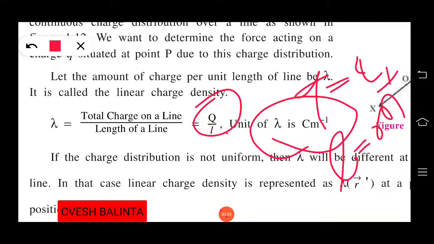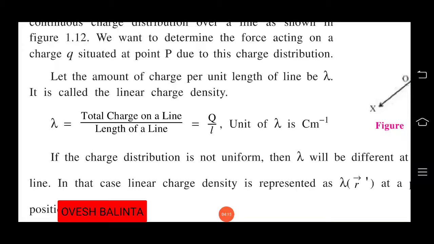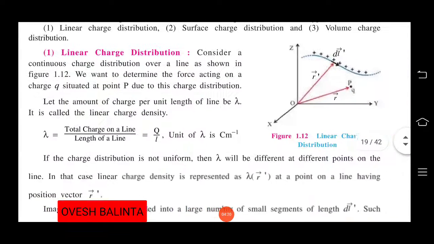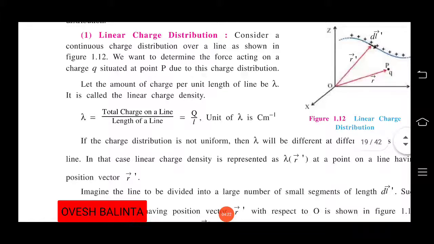Since the meter is in the denominator, the unit of lambda is coulomb per meter, that is coulomb meter inverse. Now, if the distribution is not uniform, then lambda will be different at different points on the line. So in that case the linear charge density is represented as lambda of r.